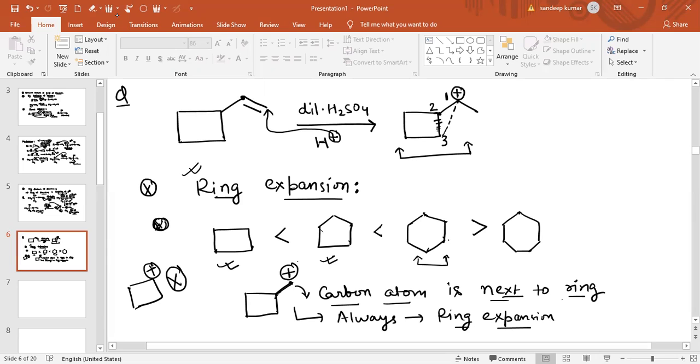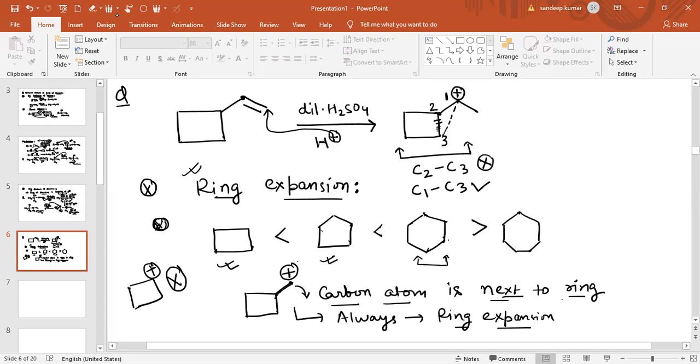So always break the bond between C2 and C3, and form the bond between C1 and C3.